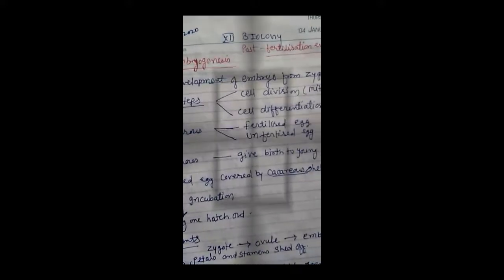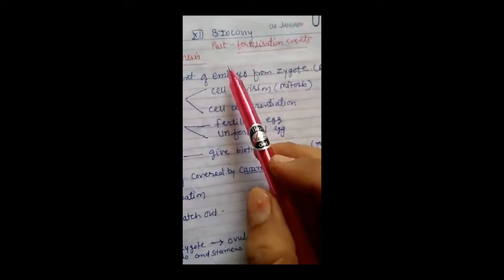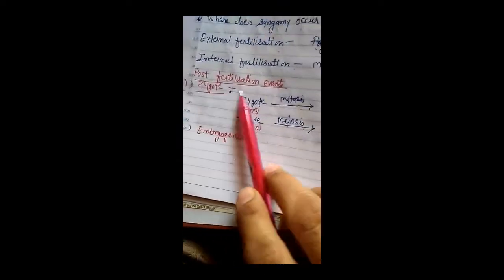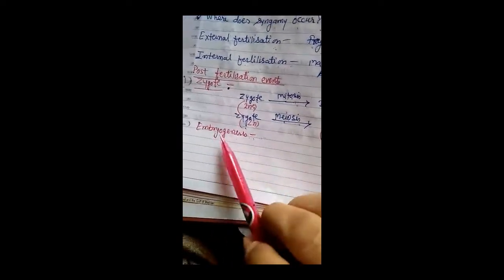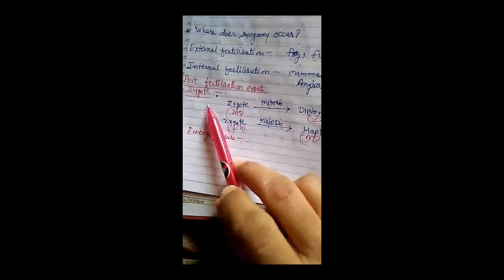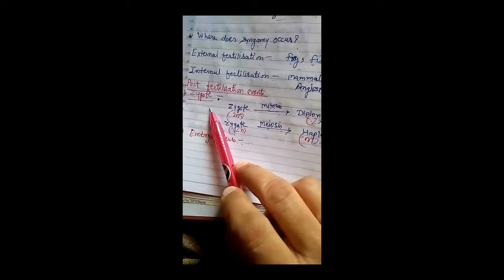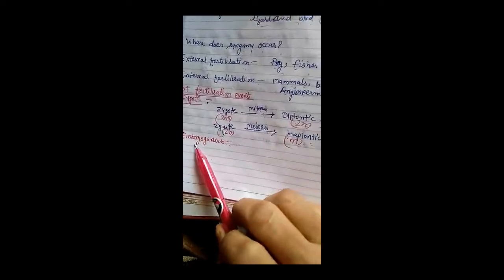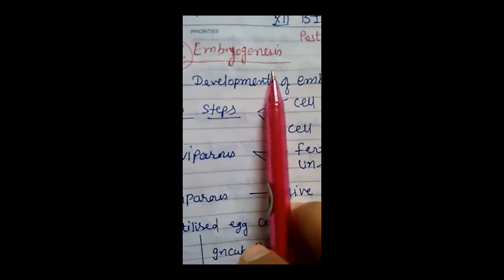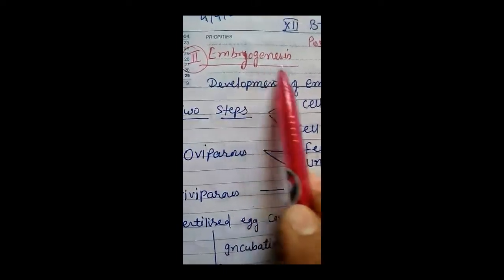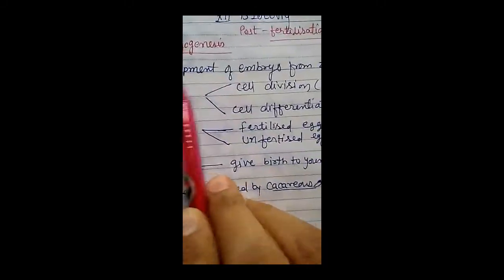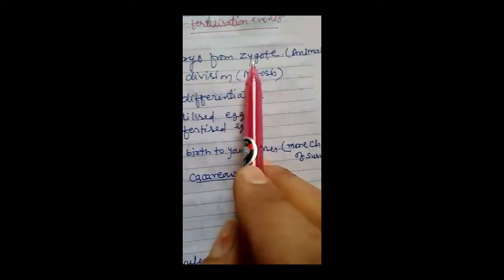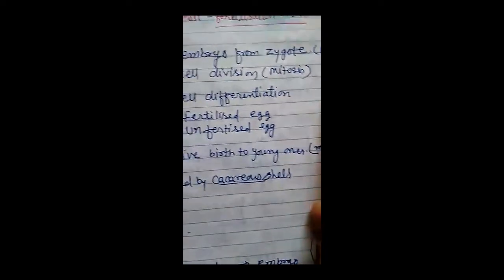Students, today we are discussing the last topic of this first chapter, that is the post-fertilization event. As we discussed in our earlier class, post-fertilization events have two steps: zygote and embryogenesis. Zygote is the structure which is formed after fusion of male and female gamete. Embryogenesis is the process in which the zygote develops into an embryo. Development of embryo from zygote is known as embryogenesis in animals.